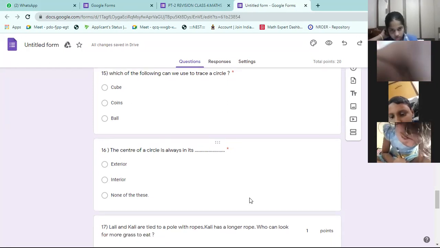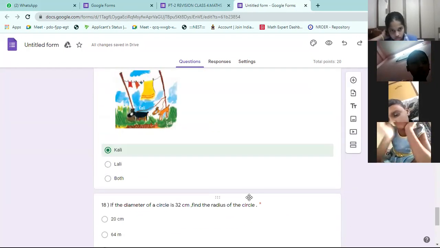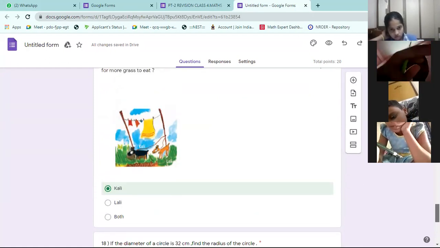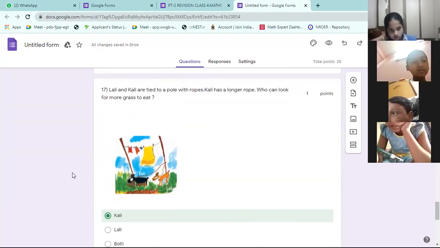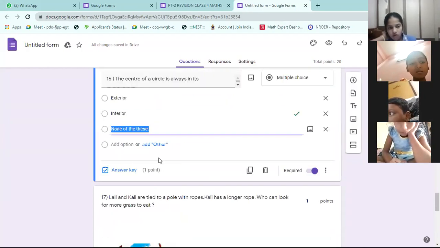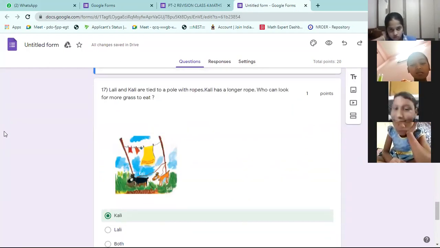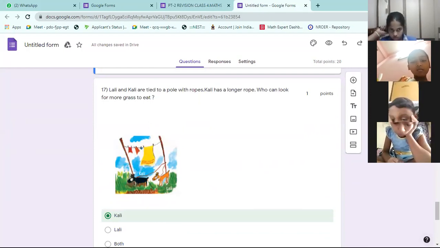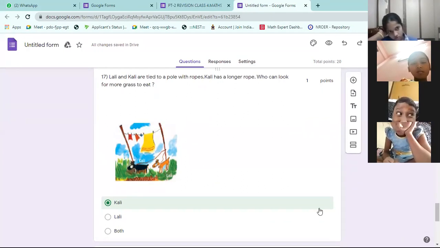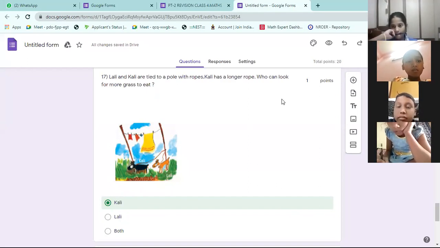Sir, the 17th one answer is Kali. Sir, what is the 14th one? I cannot see it on the board. 14th one: boundary of the circle is called dash. Boundary of the circle is called circumference. The 16th one: center is always interior of the circle.